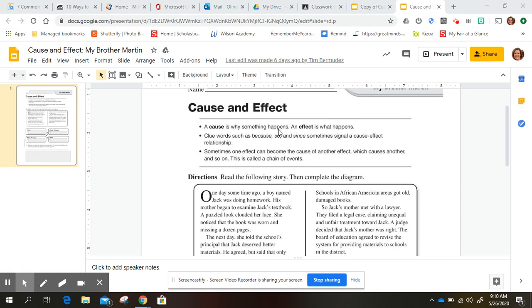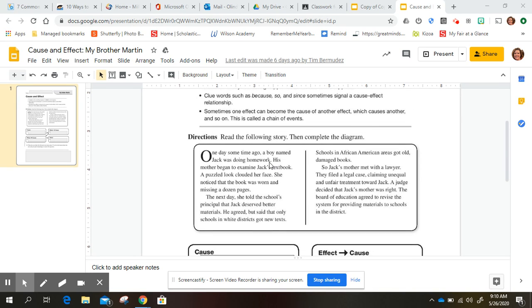A cause is why something happens, an effect is what happens. Clue words such as because, so, and since sometimes signal a cause-effect relationship. Sometimes one effect can become the cause of another effect, which causes another, and so on. This is called a chain of events. Read the following story, then complete the diagram.